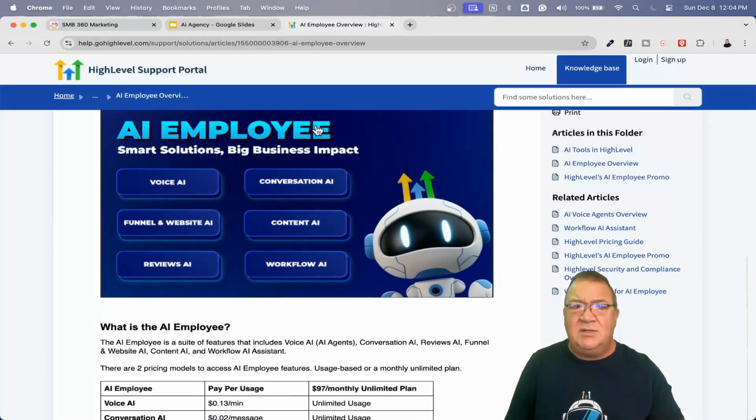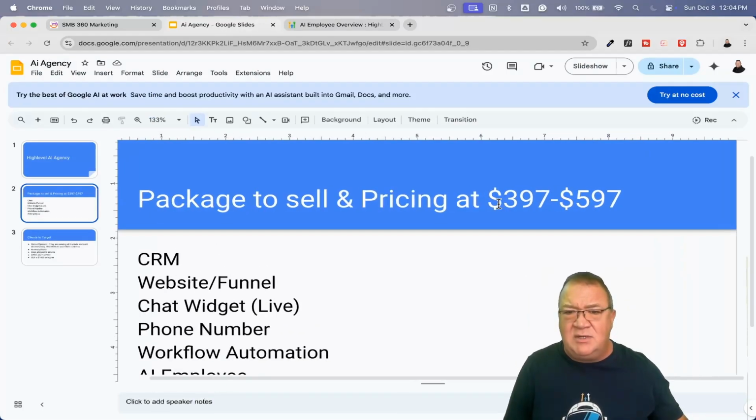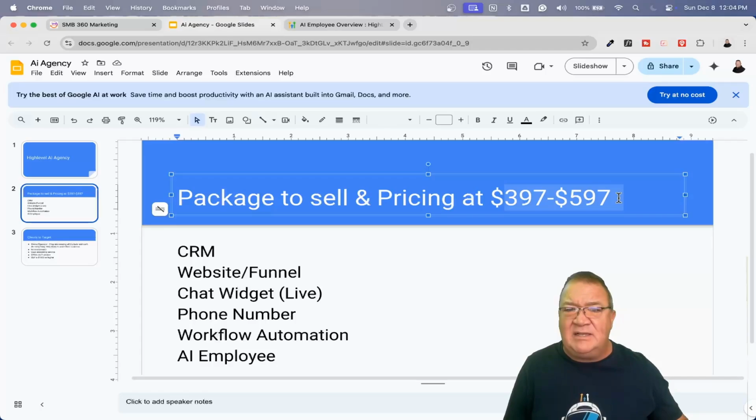Now, doing this, you have two options here. And this goes back to the pricing models that we see here. So notice over here, we've got pricing models. I think $397 is very low on this one here. Of course, you could sell it for cheaper.